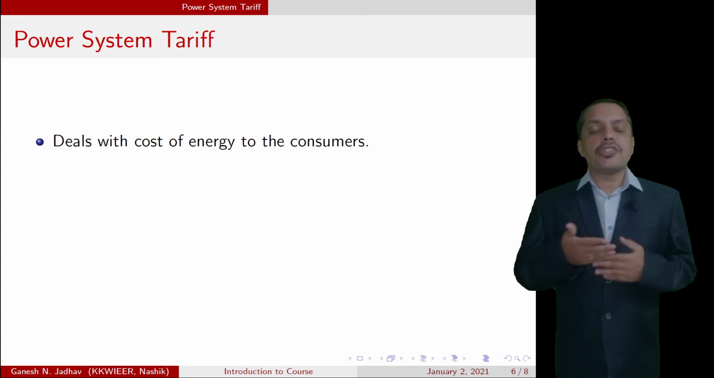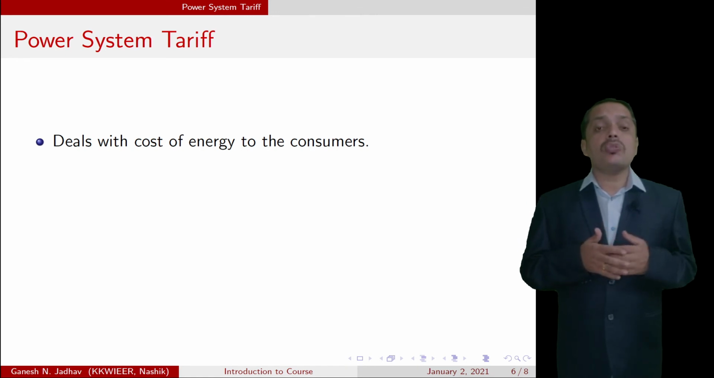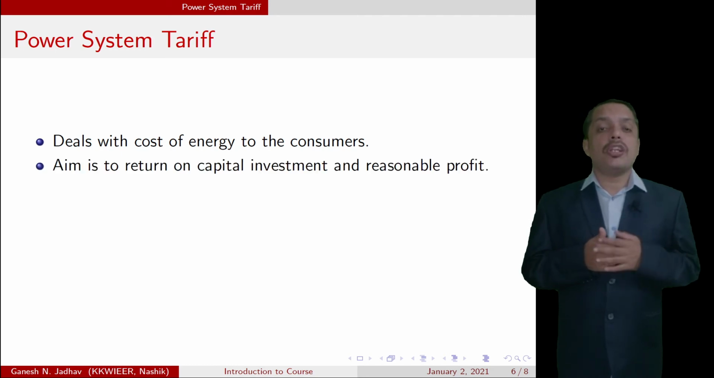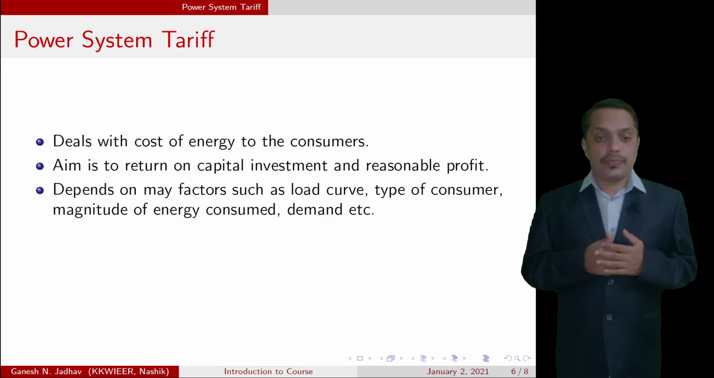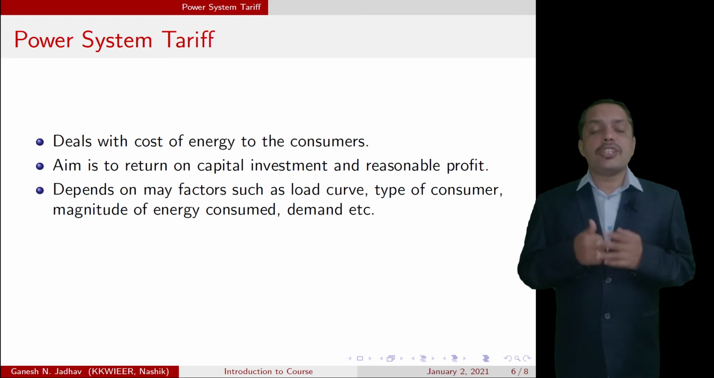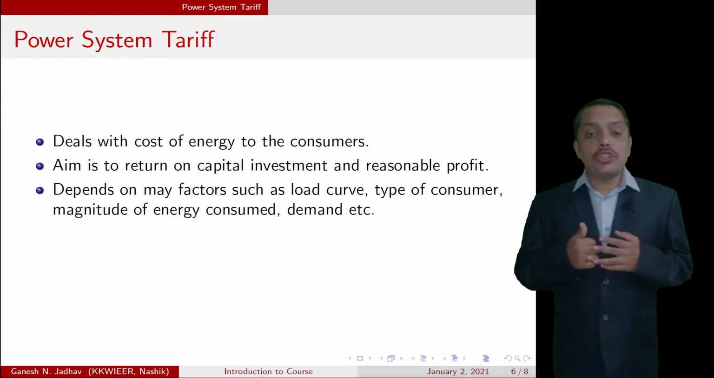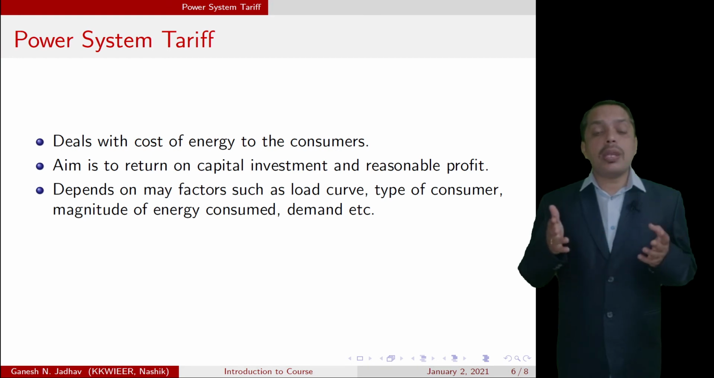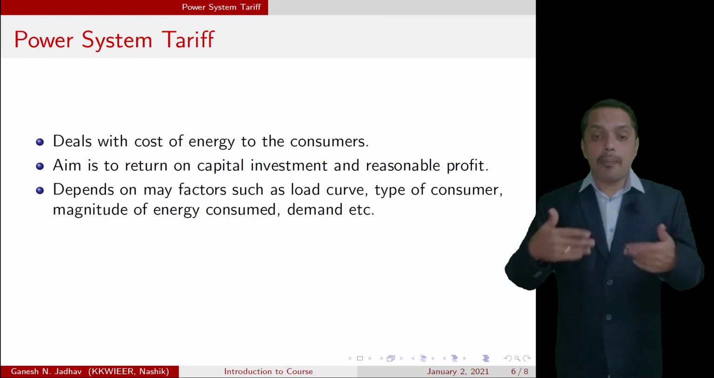The next part is power system tariff. Power system tariff is nothing but how we are charging the consumer for the consumption of electrical energy. It deals with the cost of energy to the consumers, and every power utility aims at a return on the capital investment as well as a reasonable profit. It depends on various factors such as load curve, type of consumer, magnitude of energy consumed, and demand. Hence, as so many factors are considered, this again becomes a complex problem.